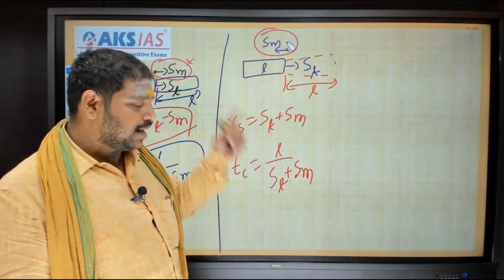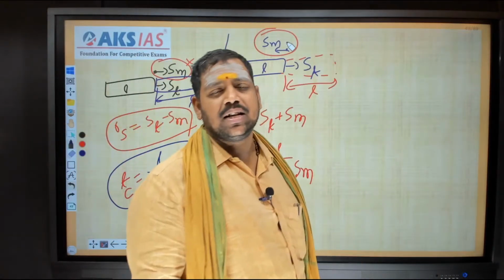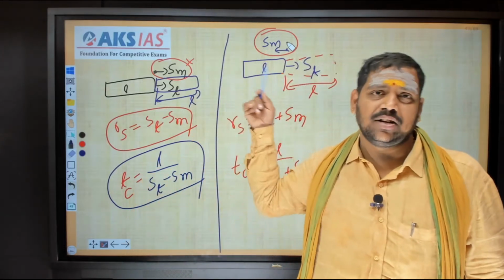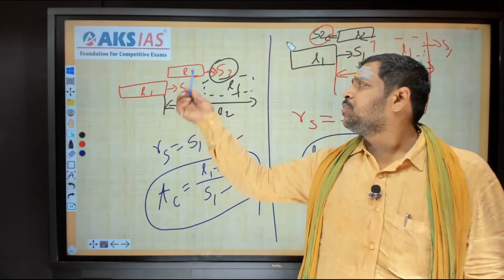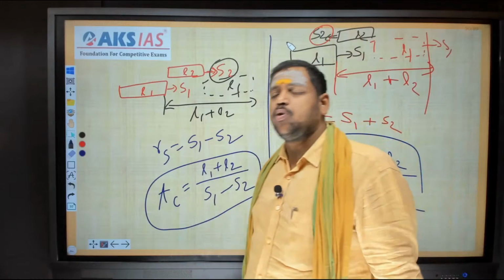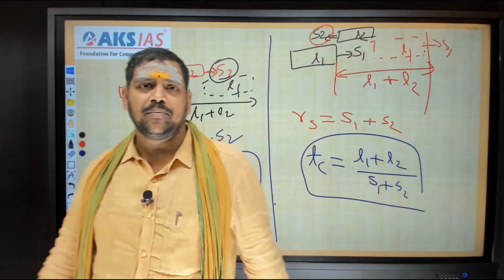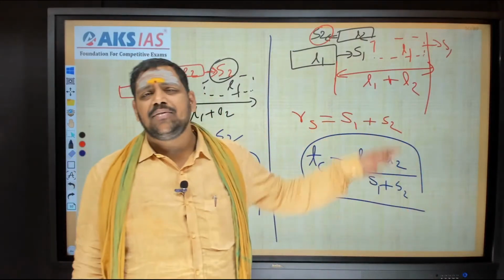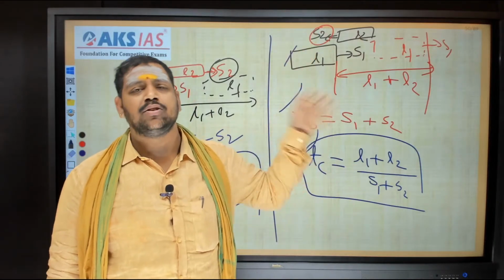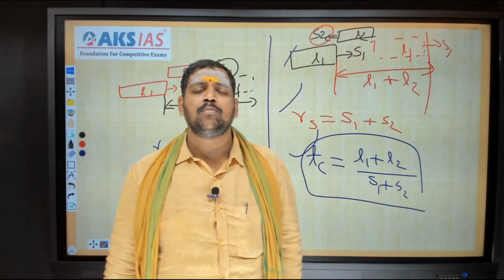The next case is a train crossing a man moving in the same direction as the train. A train crossing a man who is moving in the opposite direction of the train. Next, 2 trains moving in the same direction, and 2 trains moving in the opposite direction. These are the 6 most important cases in the trains topic. Remember that I will never use any of them as a formula. Whenever it is required, I will derive them and use them. This is the important point that you should notice.